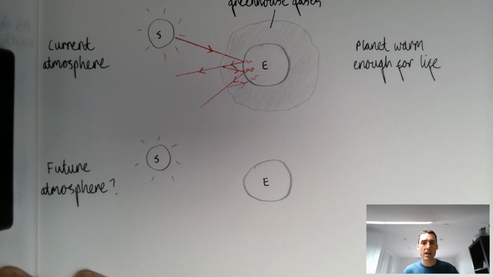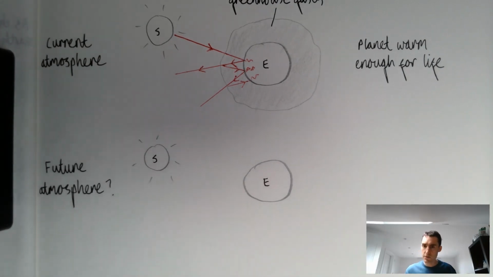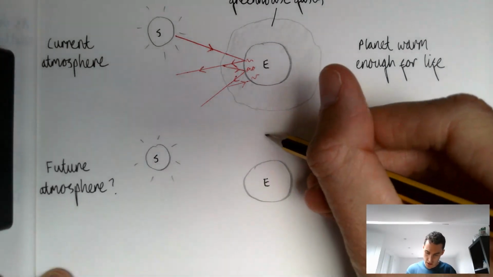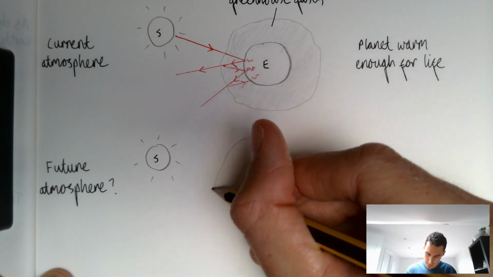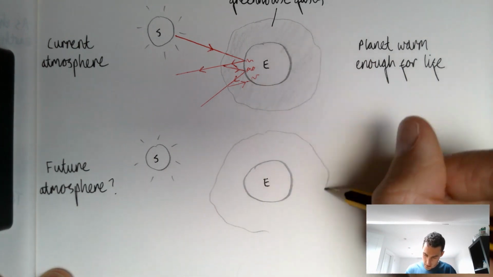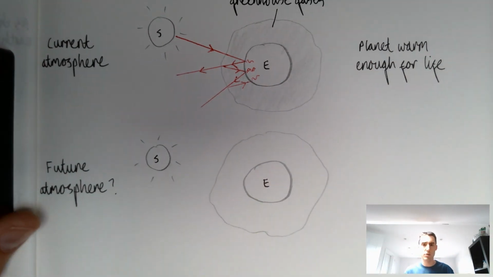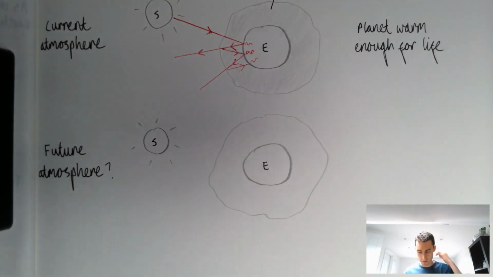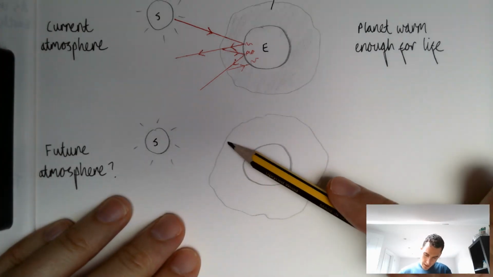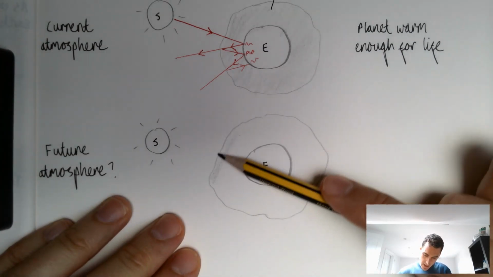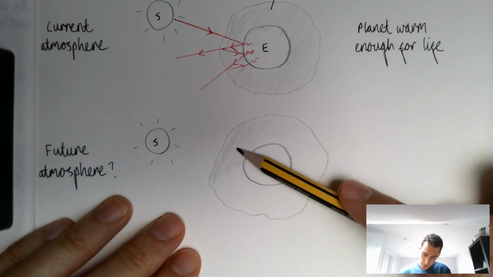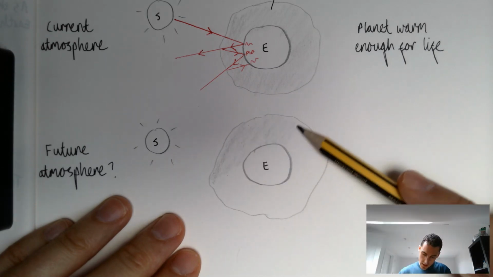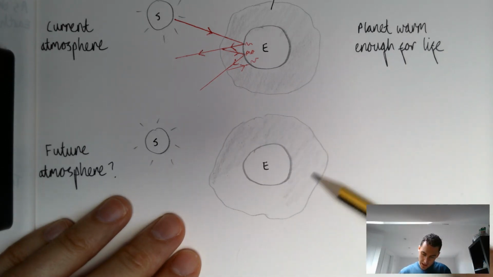But what we want to do then is say, well, there's this future atmosphere, and we're already on this trajectory. So if I draw my atmosphere again like this, it looks a bit like a fried egg at the moment, but hopefully students get what you're referring to. Now, if we were to have an atmosphere as follows, and I might try to shade this a bit darker, just some way of showing that this is an atmosphere with even more greenhouse gases.